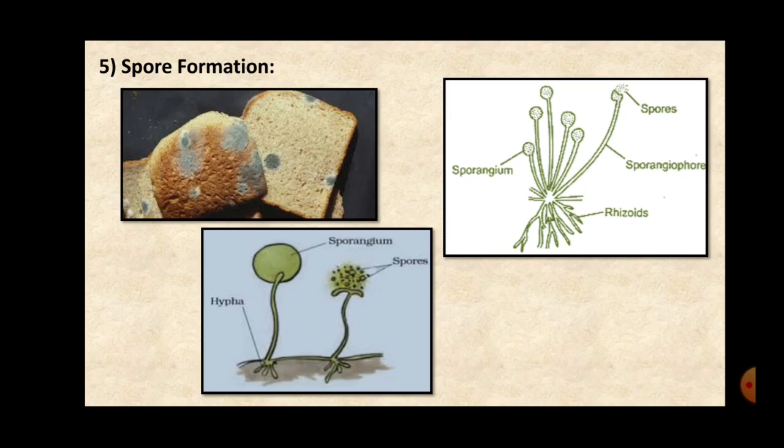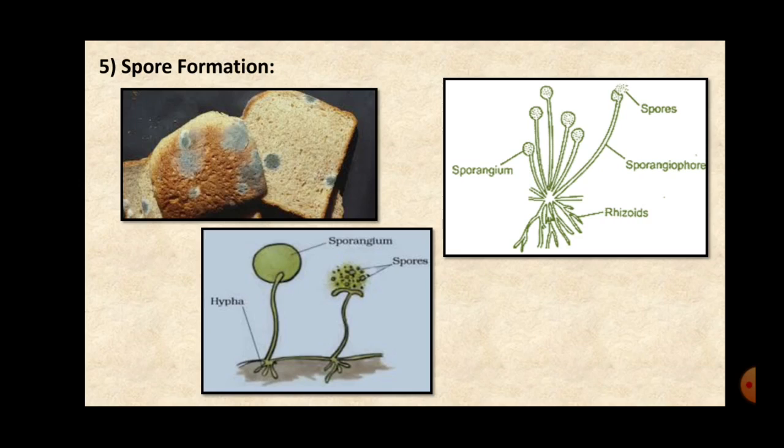So those cryptogams, those non-flowering plants, generally reproduce by the method of spore formation, because there the reproductive part of the plant is not there, the flower is not there, they don't have flowers, right? So the vegetative part of the plant reproduces and gives rise to the new plants.